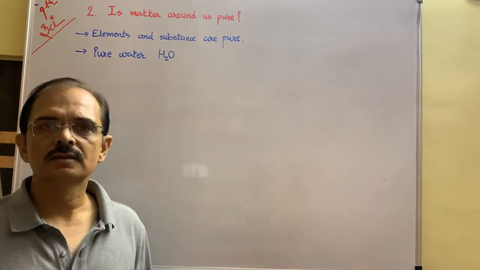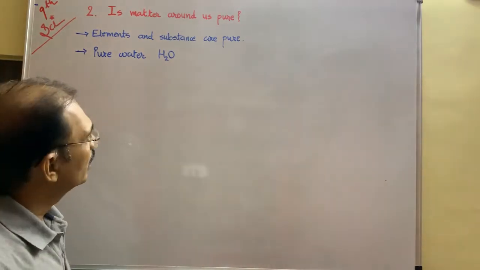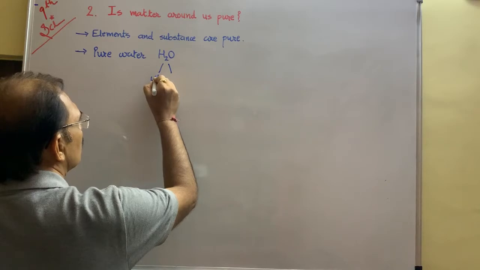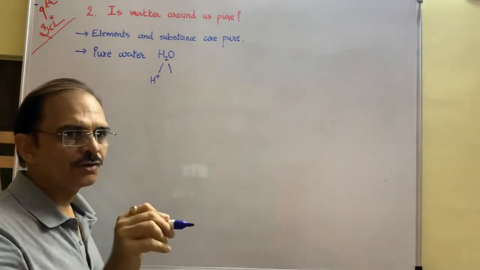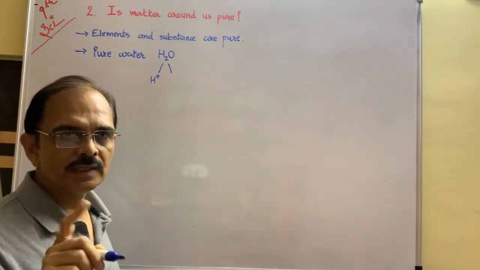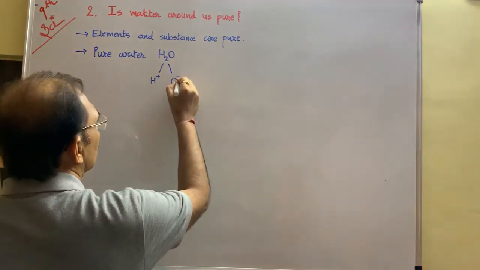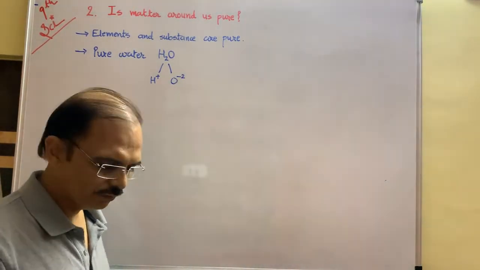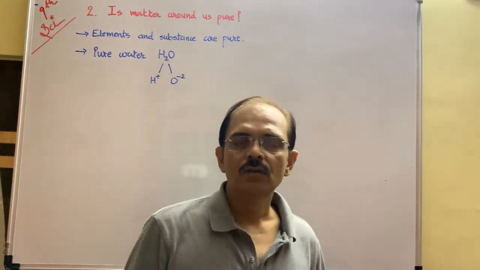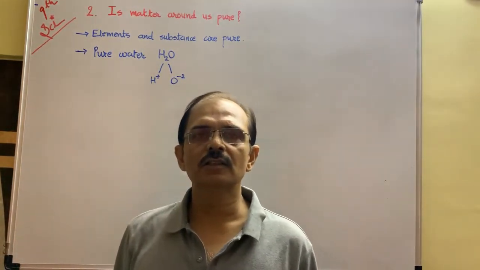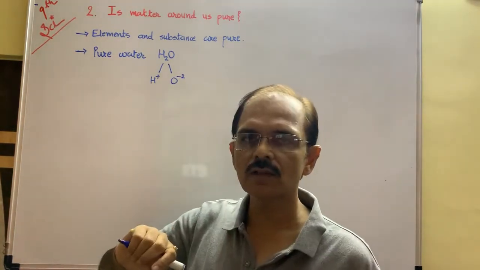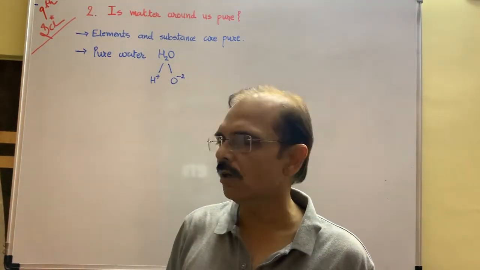That means here water means hydrogen and oxygen, that is, hydrogen ion H plus, oxygen minus 2, where 2 is the valency of oxygen, which you will learn later. Oxygen has a tendency to lose 2 electrons and hydrogen has a tendency to gain 1 electron. That's why it is written in the ionic form like this.